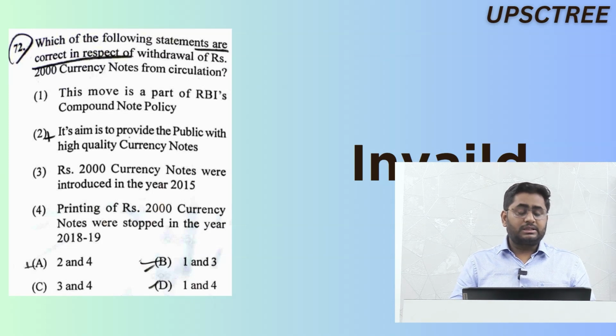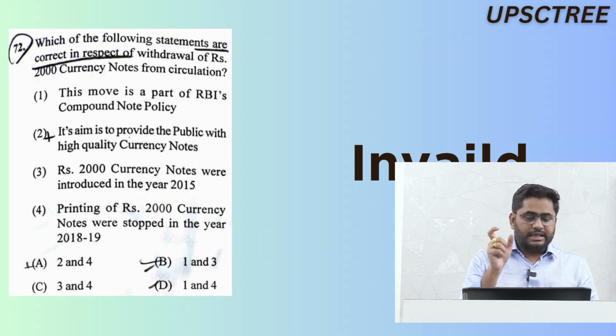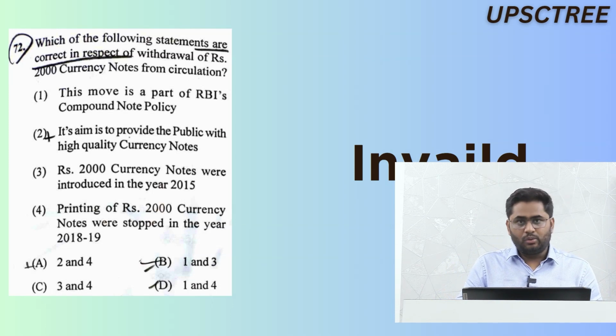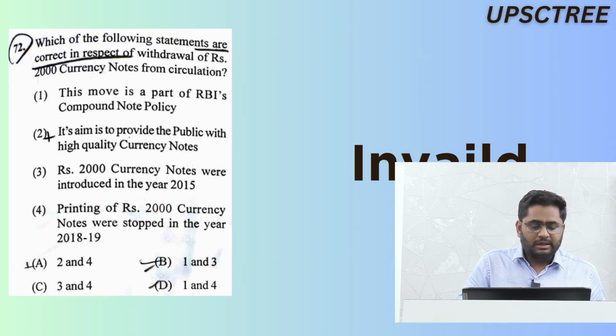Moving to question number 72. The question is asking particularly about withdrawal of 2000 rupees currency notes from circulation. It was part of RBI's clean note policy, not compound note policy. So statement 1 is wrong. It aims to provide public with high quality currency notes. That is also a wrong statement because RBI is not reconsidering issuing the 2000 rupees note again. So statement 2 is wrong. Statement 3, it was introduced in 2015. No, it was introduced in 2016.